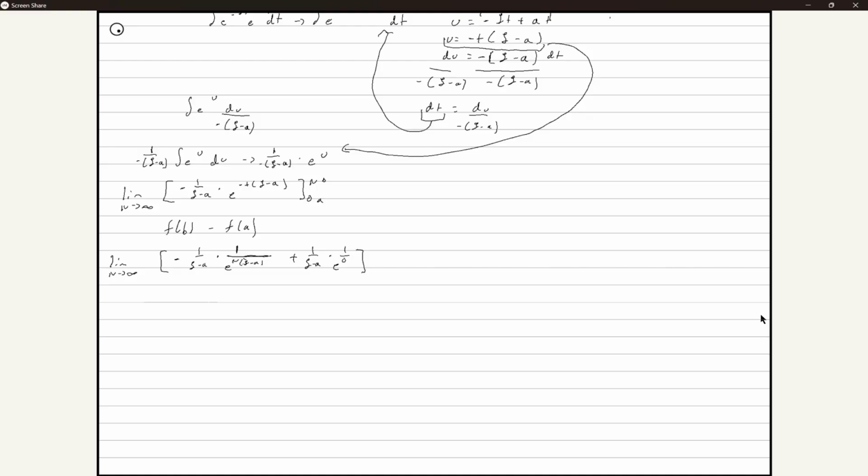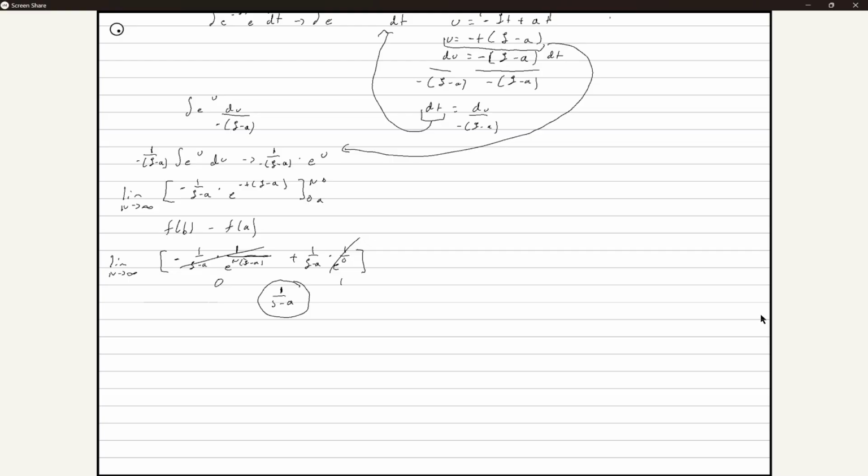So as this goes out, let's actually simplify this now. This is a very easy simplification. As n gets bigger and bigger and bigger, what does this become? 0. Perfect. What's 0 times anything? 0, so this entire thing gets canceled out. Now, what's e to the 0? E to the 0 is 1. So what's left over is really just 1 over s minus a. And you're done.